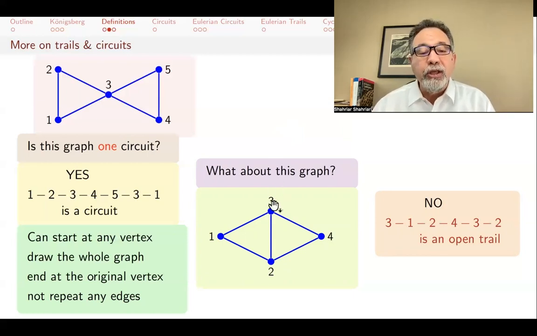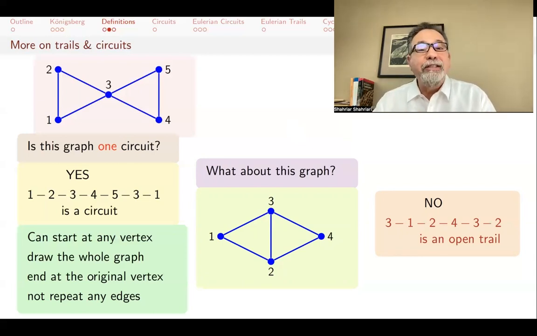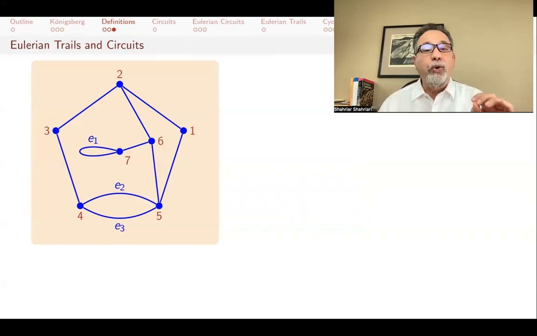So you can start at 3, go to 1, go to 2, then to 4, to 3, and then to 2, and you will have drawn the whole graph, but you didn't start and end at the same place. So this whole graph is not one circuit, but it is one open trail. So now I'm ready to define Eulerian trails and circuits, and I pretty much just did that.